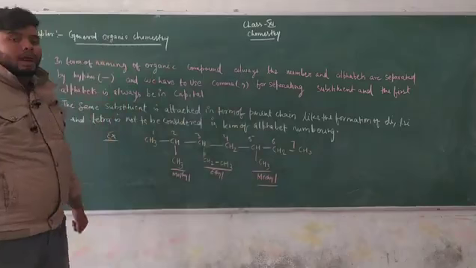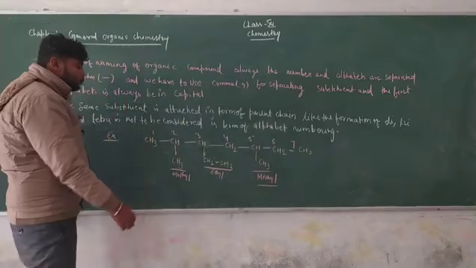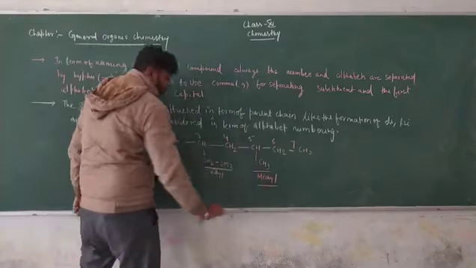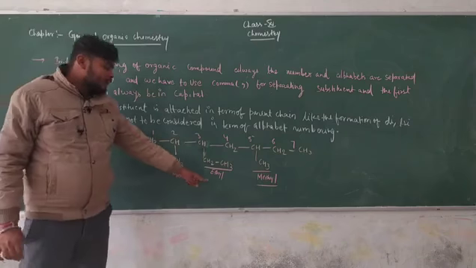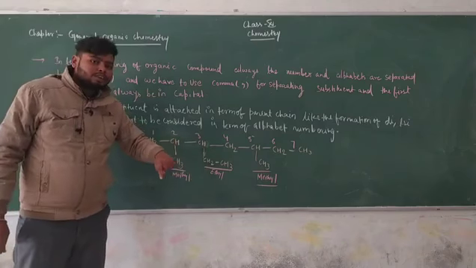Now we have to write the naming of this. That means 2-methyl, 5-methyl: this is dimethyl, and this is ethyl. Does D come first or E?